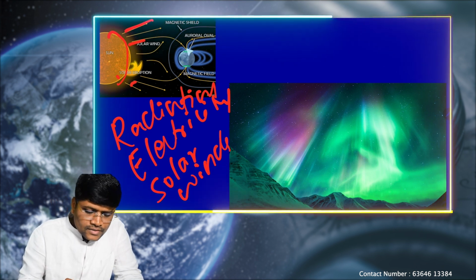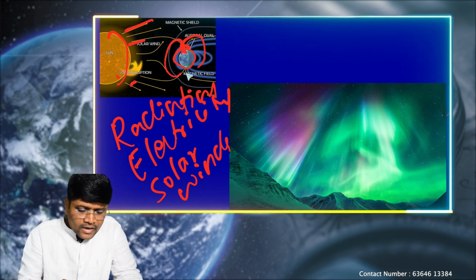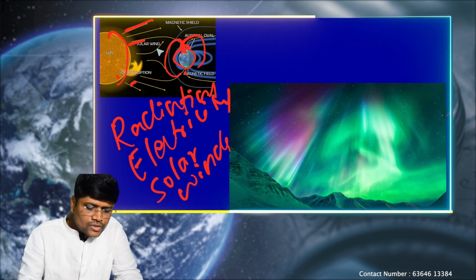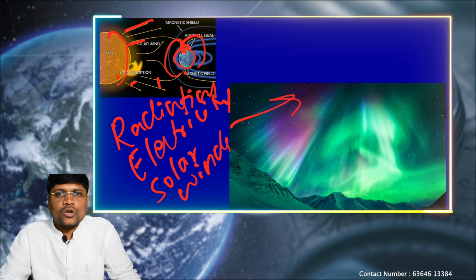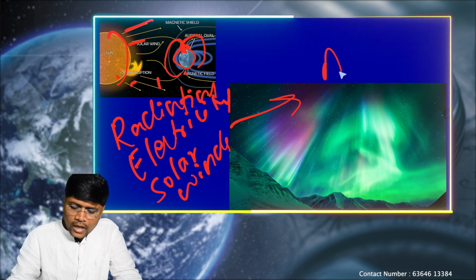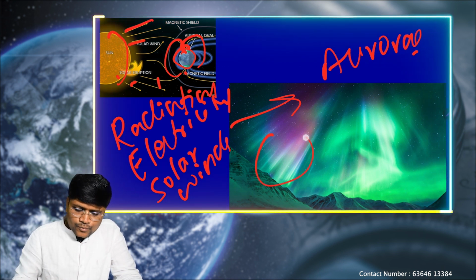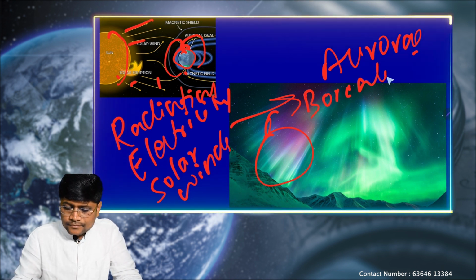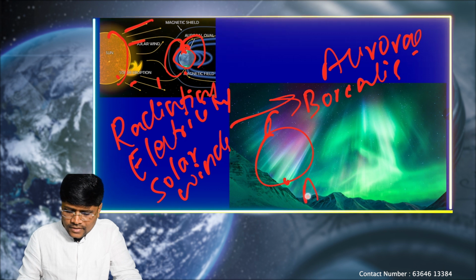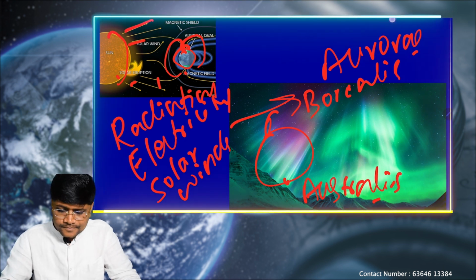When the solar winds meet the Earth's magnetic field, and the Earth has the magnetic field at the polar areas, these two create special light effects in the Earth's polar regions. We call them auroras in general. In the North Pole, we call them the aurora borealis. And in the South Pole, we call them the aurora australis. Clear?